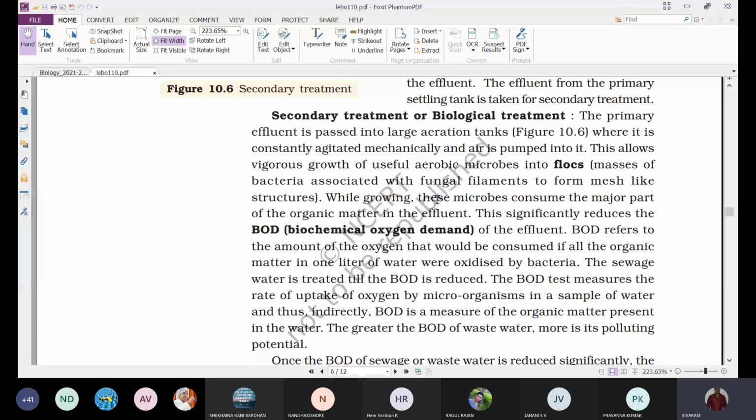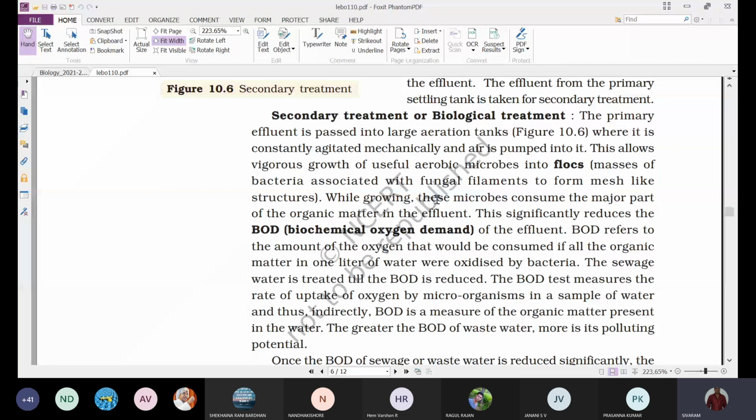This process we call agitation, that is, mixing up. Because of this agitation, the air is continuously mixed with the effluent, and this allows vigorous growth of useful aerobic microbes into flocks.